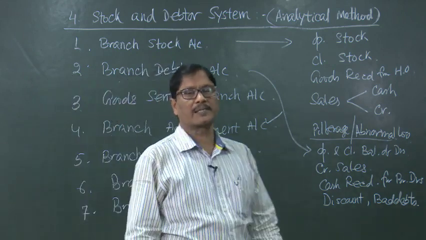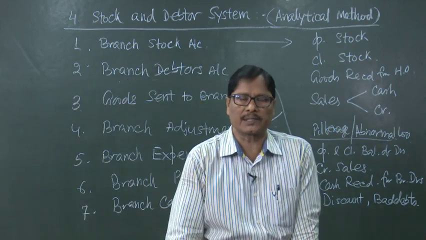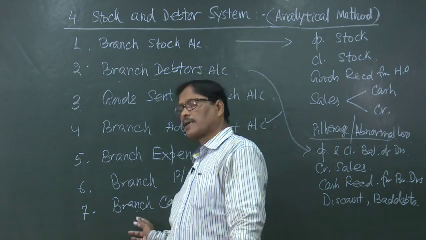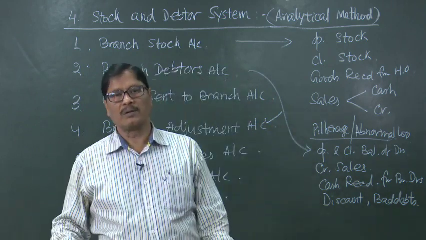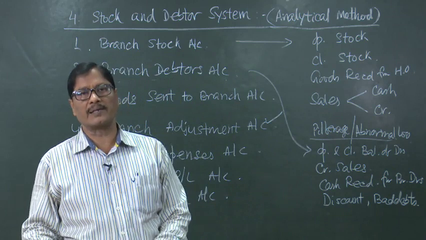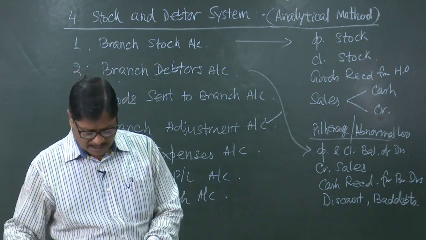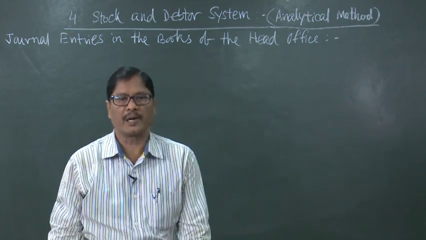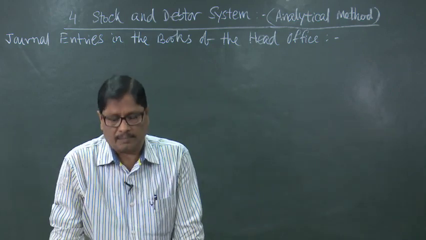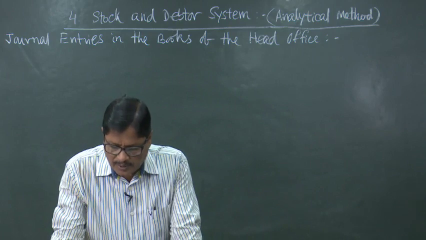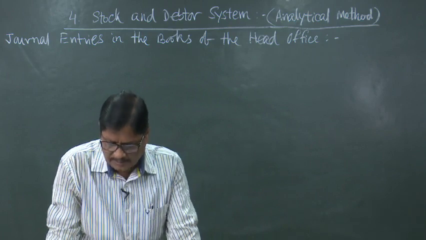So, whenever cash is received or cash is paid, those transactions will be recorded in the branch cash account. So, now let us know what are the journal entries for different transactions in case of a stock and debtor system. Journal entries in the books of the head office in case of a stock and debtor system. First one will be when goods are sent to branch.